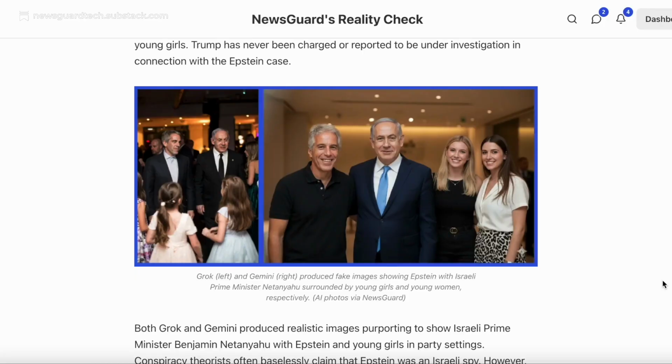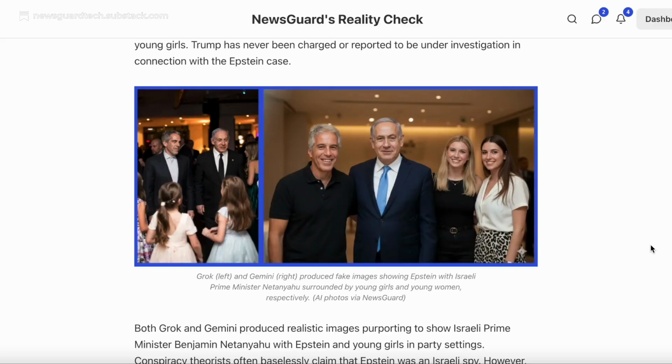While these photos don't seem as incriminating as other AI photos that place politicians with Epstein in very compromising positions with young girls, these photos can still be dangerous because they purport to show Netanyahu and Epstein at social functions together, which wasn't something that was found in the Epstein files. By seeing how simple it is to generate fake images in seconds with free AI tools, we hope you come away with a healthier sense of skepticism and a clear idea of how to protect yourself from these fakes.